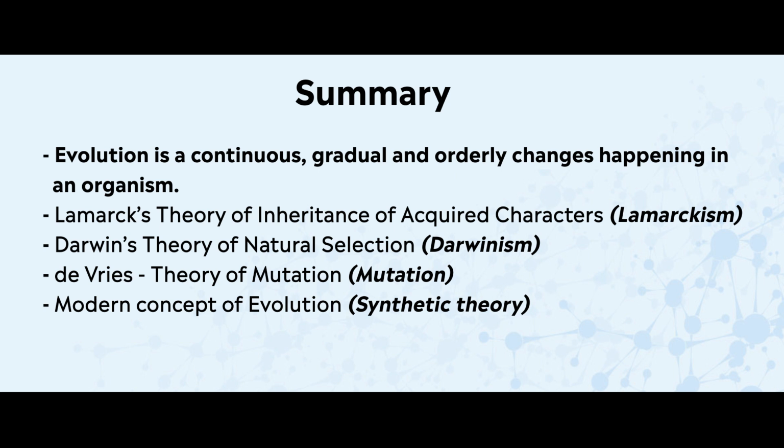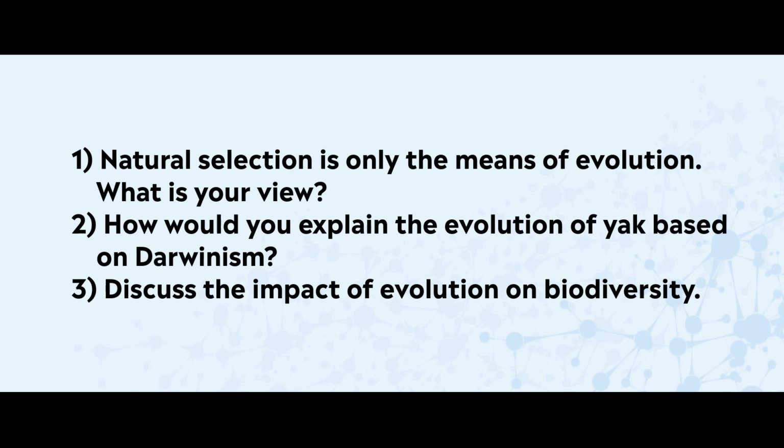So with this, we come to the end of the discussion on evolution. I'm sure you would have understood or got a better picture of what evolution is. Before we end the session, let me give you a few questions to work on. There are 3 questions. Question number 1, natural selection is the only means of evolution. What is your view? Number 2, how would you explain the evolution of ducks based on Darwinism? Number 3, discuss the impact of evolution on biodiversity. So these are the 3 questions on which you will work, and then you may discuss with your subject teachers.